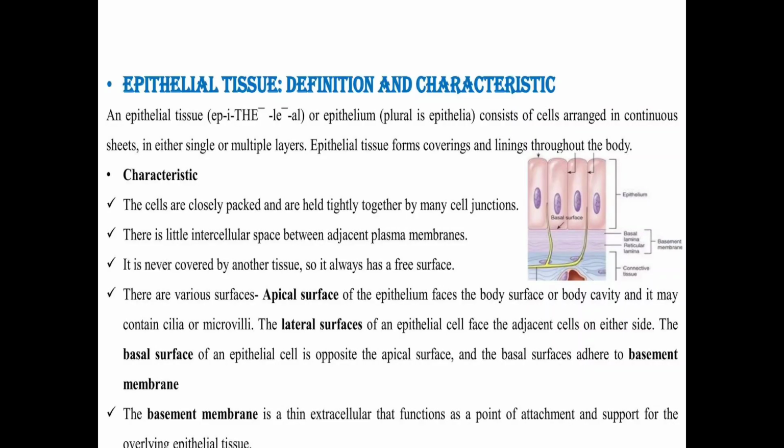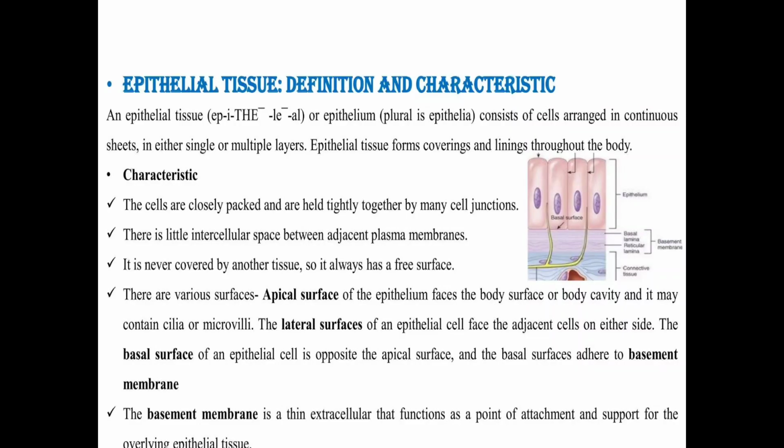Next is the lateral surface. The lateral surface of the epithelial cells faces the adjacent cells on either side. Lateral surface means the side-by-side relation with other cells. So this is the lateral surface, and these cells are tightly and closely packed on this side of the epithelial tissue.